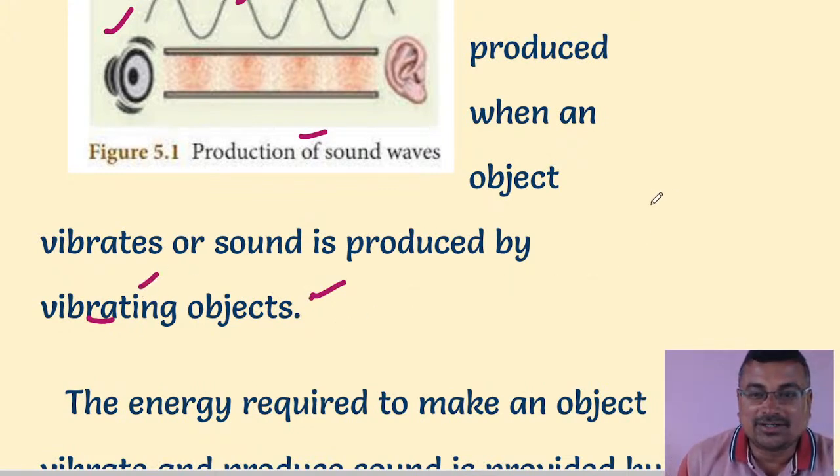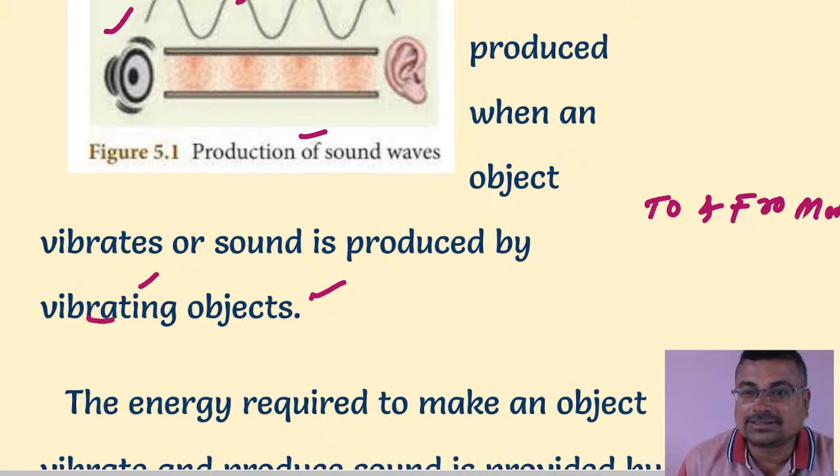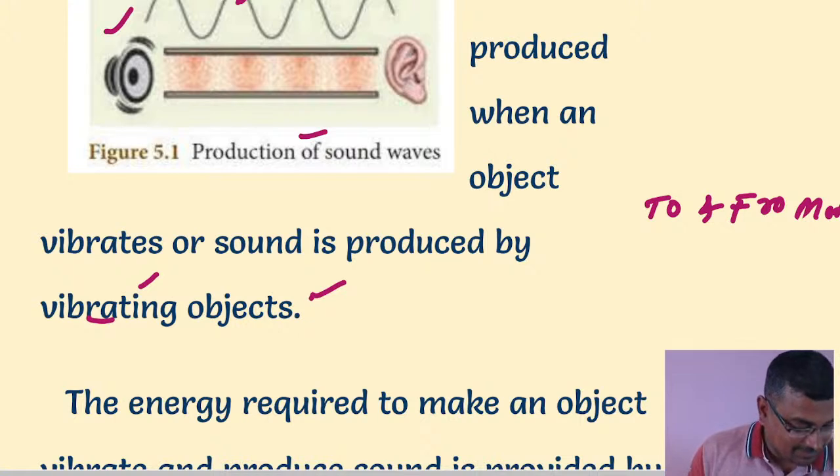Vibration is nothing but the oscillation or vibration is nothing but to and fro motion of an object. Vibration is to and fro motion of an object.